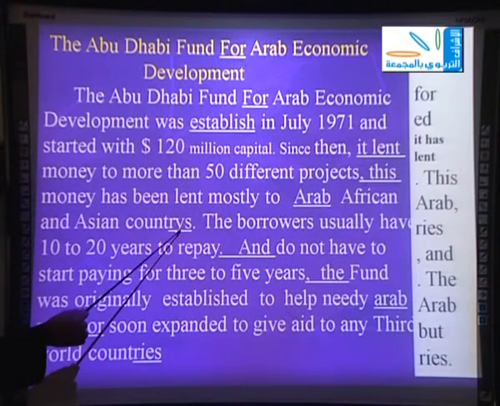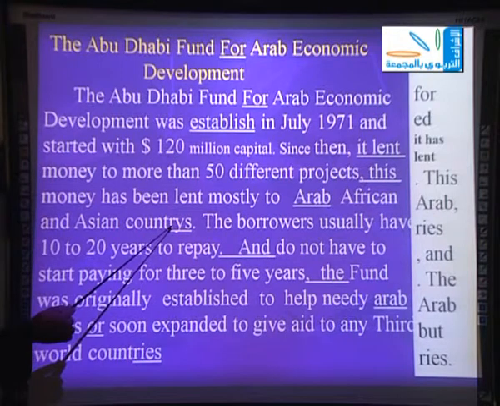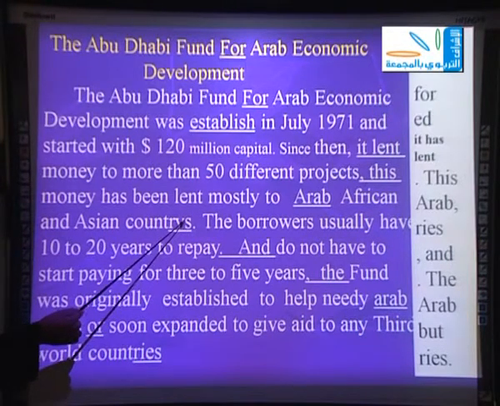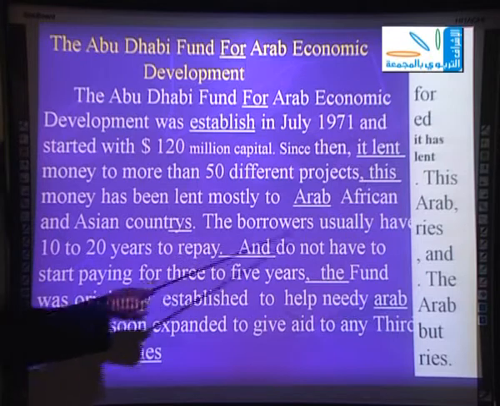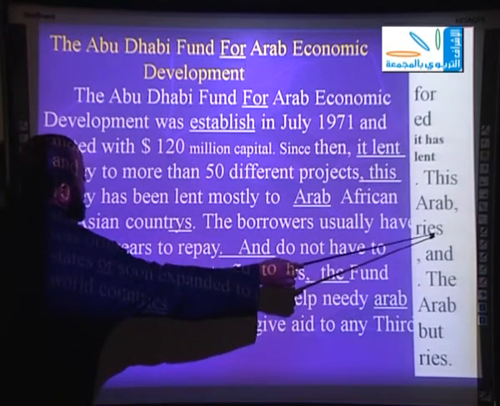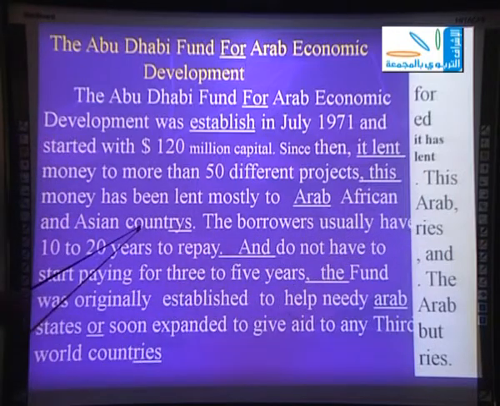The mistake of this line is countries. It's wrong here because it should be plural. It should be R-I-E-S, not R-Y-S. So the correction of it is R-I-E-S, countries, the plural of country.